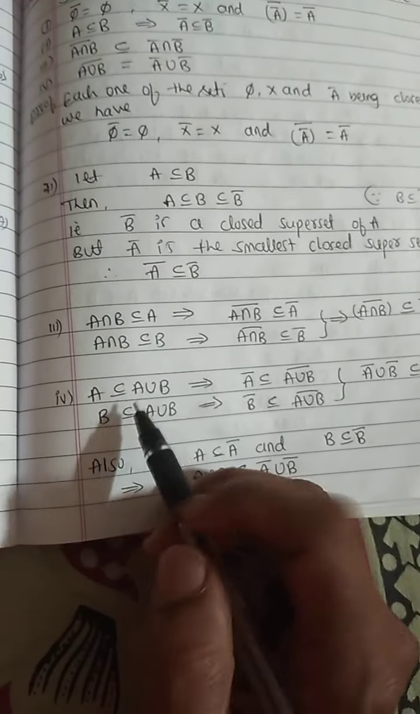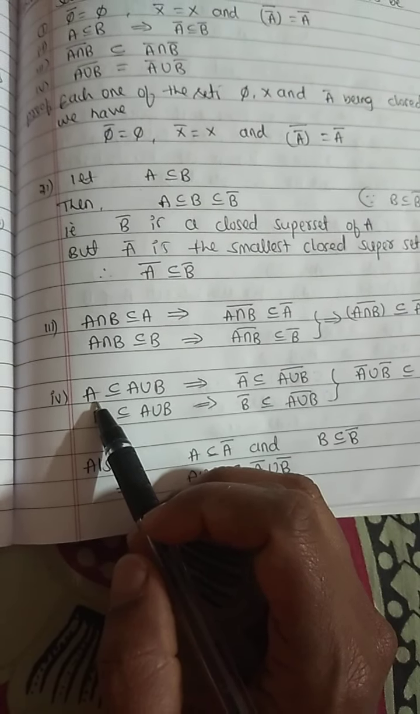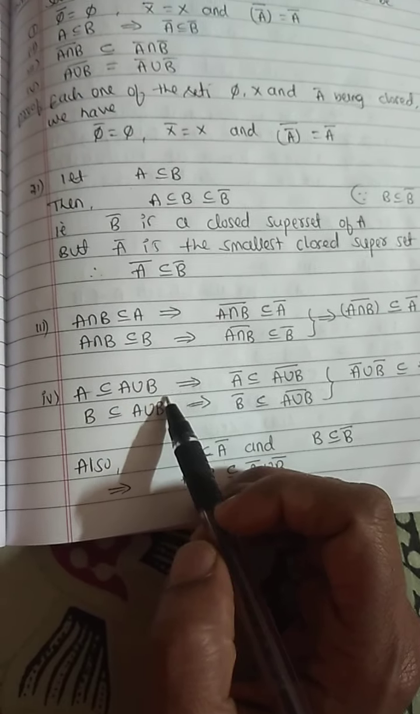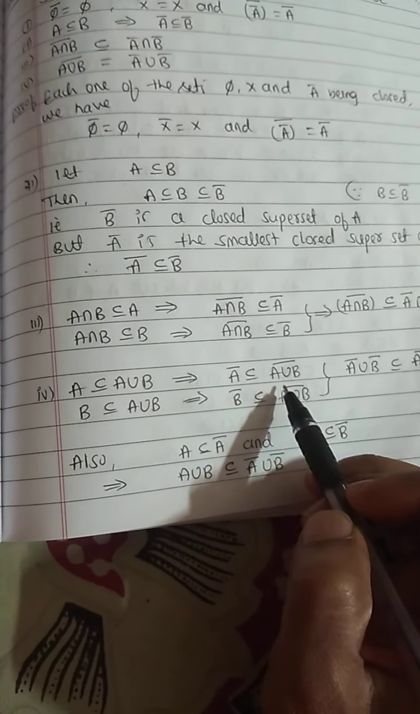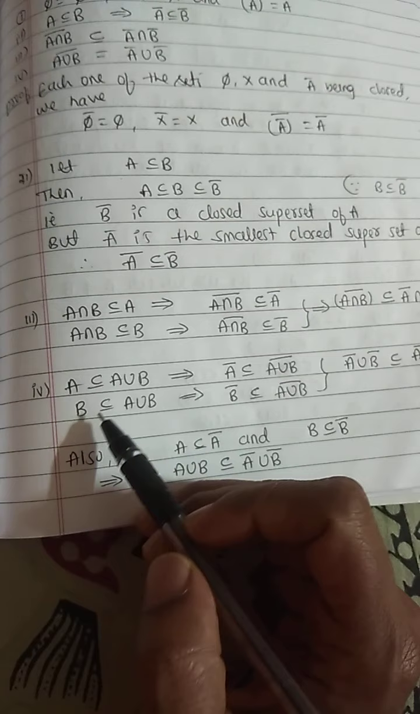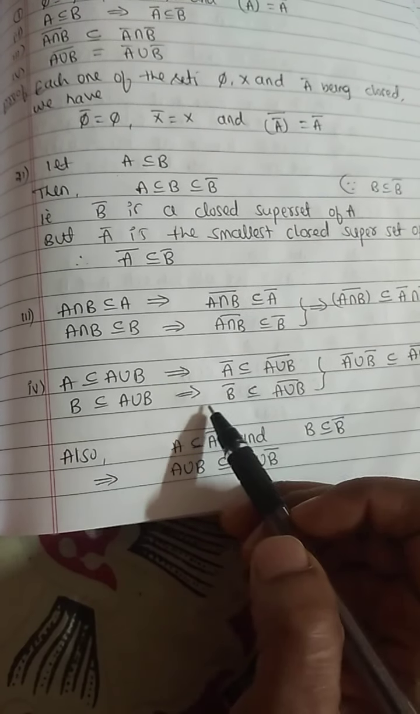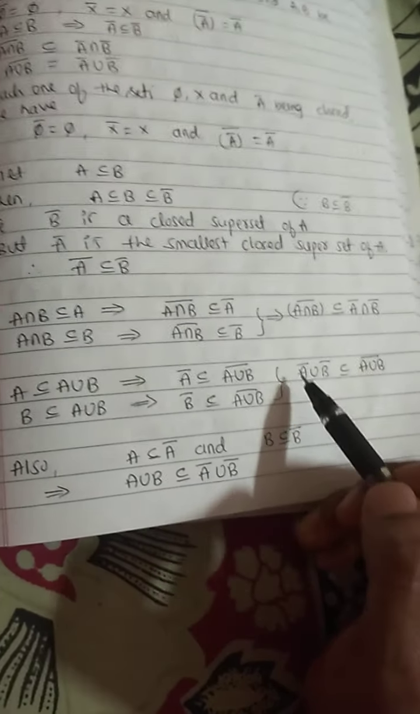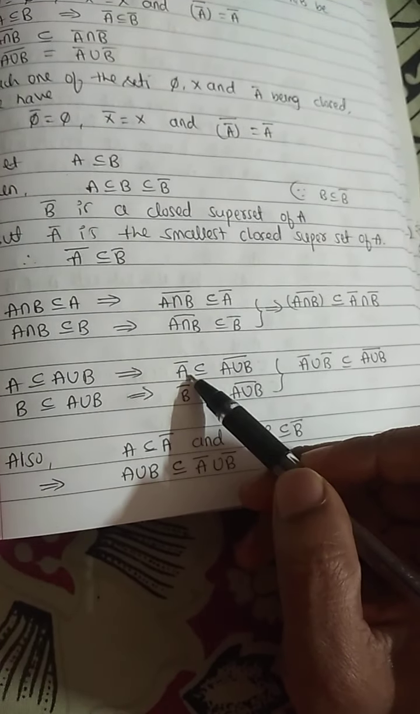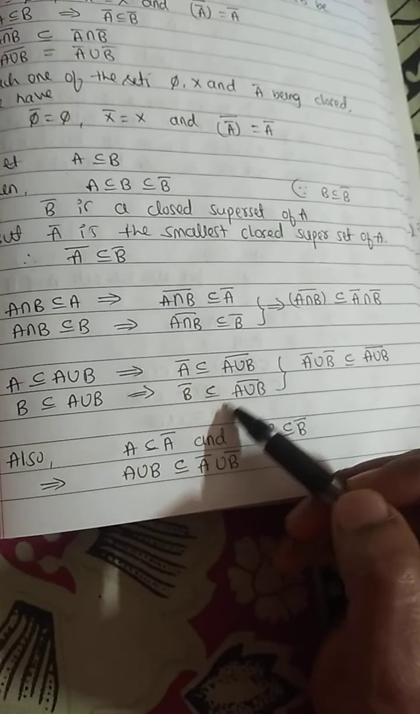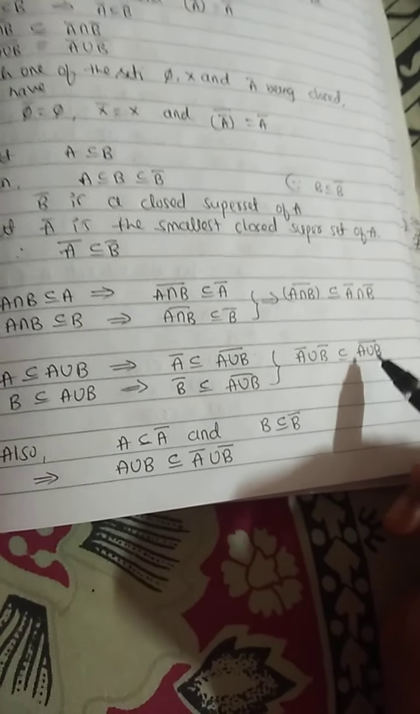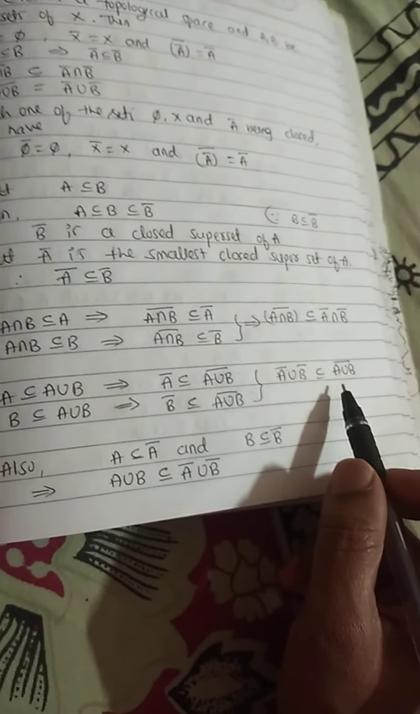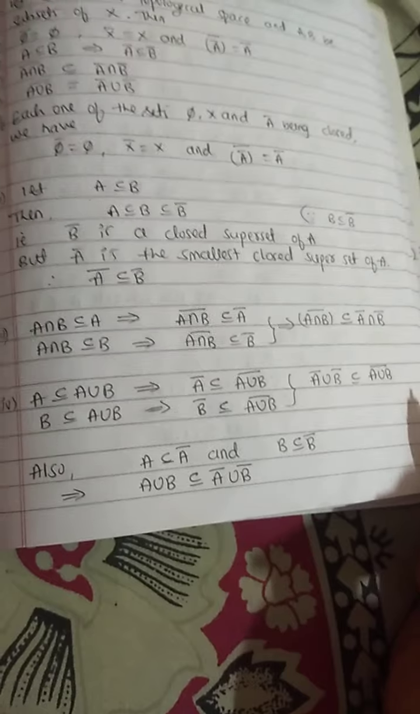Fourth one, if you take the union, A is contained in A union B. From the second property, closure of A is contained in closure of A union B. B is contained in A union B, and this implies closure of B is contained in closure of A union B. By adding these two, A bar union B bar is contained in closure of A union B. This is called equation 1.